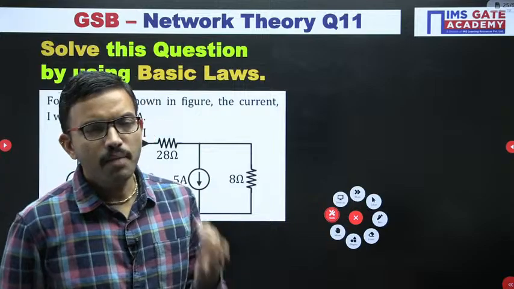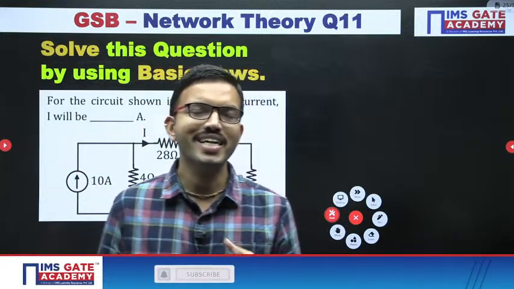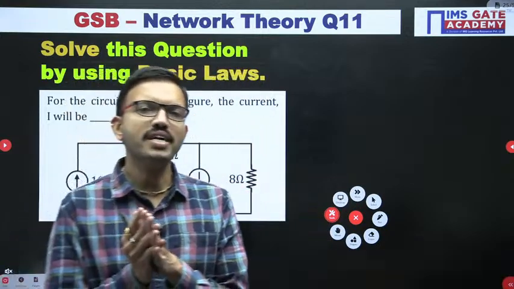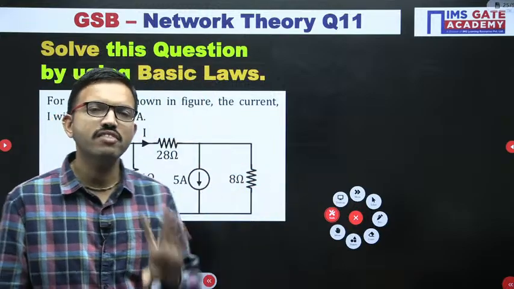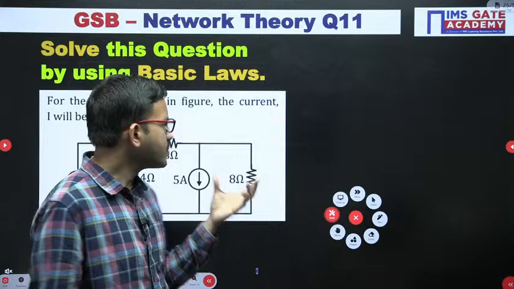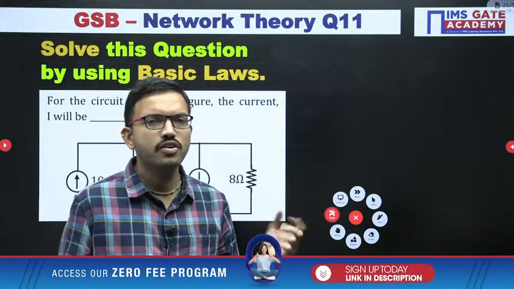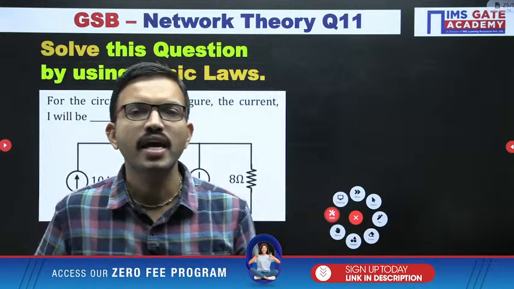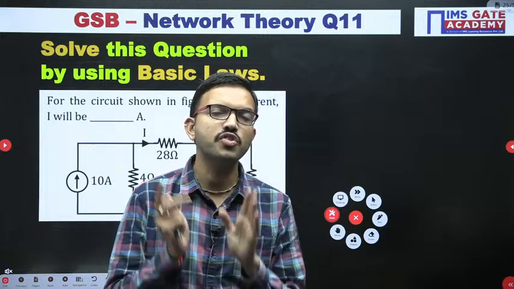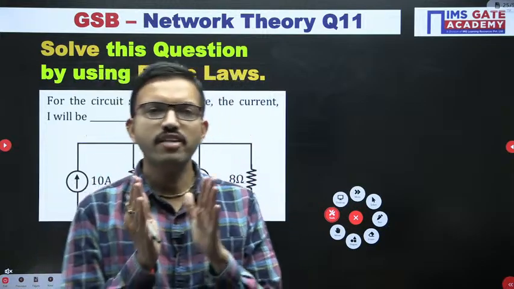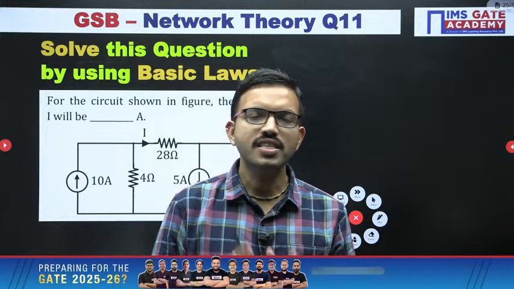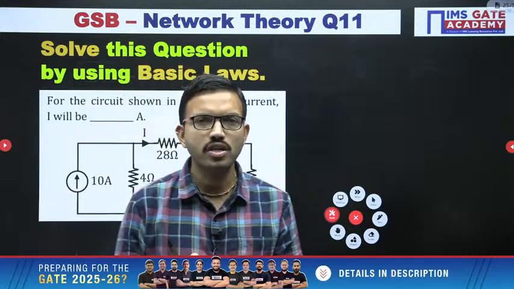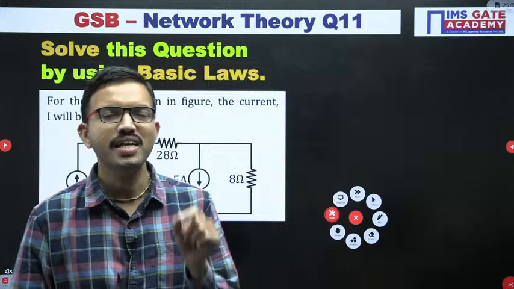With the help of this question or circuit diagram, you get a glimpse of how to solve the given question in the respective method or theorem. At the end of the last method, I will give the conclusion points also, like which are the best methods for this circuit. With the help of this one question, you get the idea that whenever you solve any network theory question, with the help of which method or theorem you can easily solve it in less time, because that is the most important thing in the GATE exam.